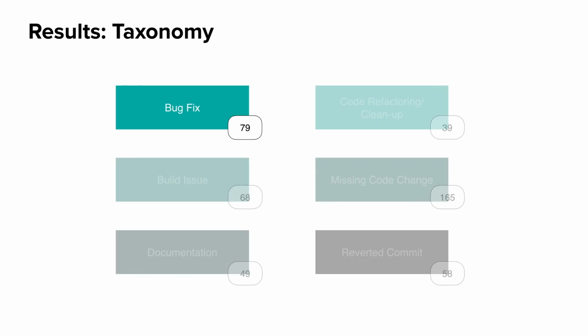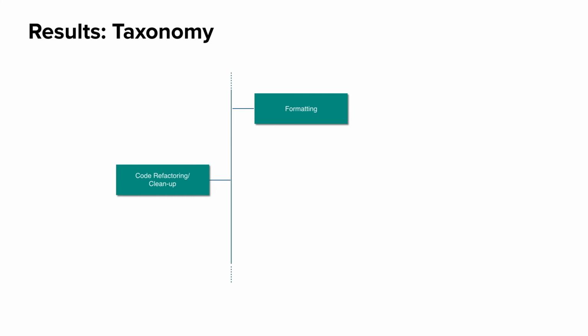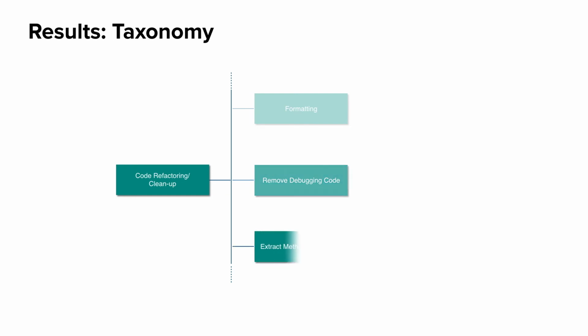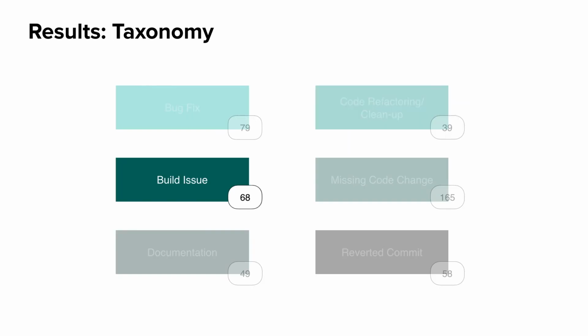Then we move to the second main category, which contains those remedy commits trying to refactor and clean up the code previously introduced. Under this category, the cleanup and code refactoring can be a formatting cleanup, like the fix of indentation style, the ordering of the field declaration. It can be removing the debugging code introduced from the previous commit. It also can be some common refactoring operation like extract method refactoring. Then let's move to the next main category, which is the build issue.